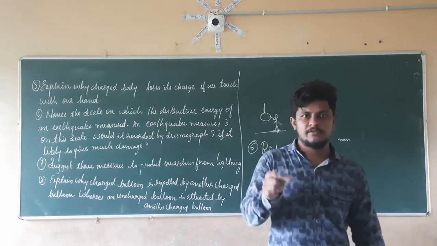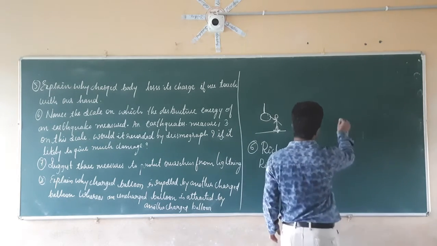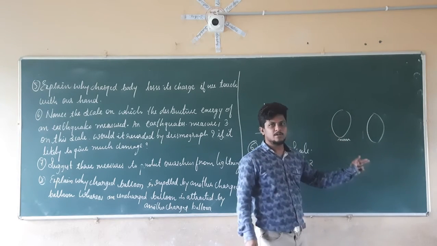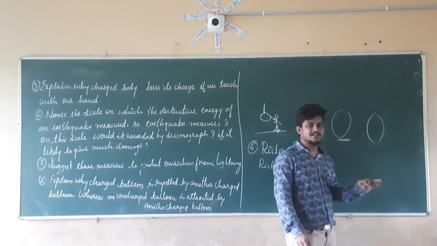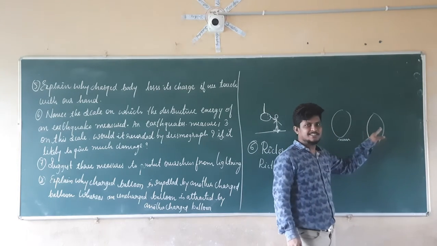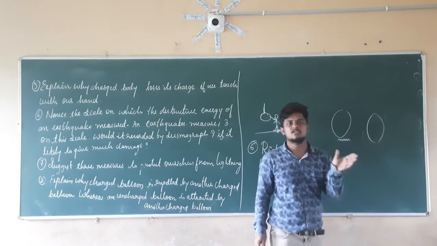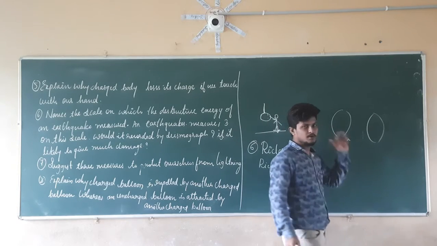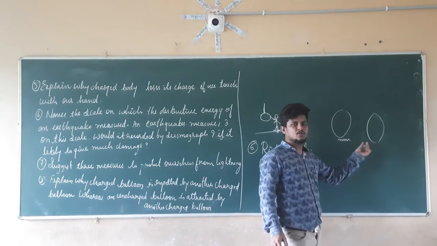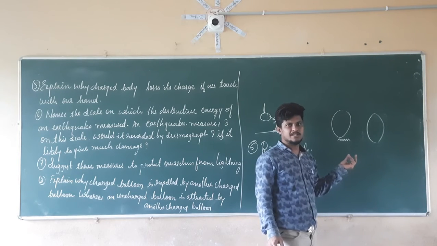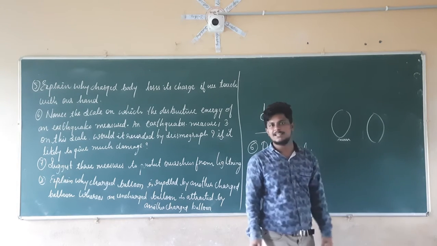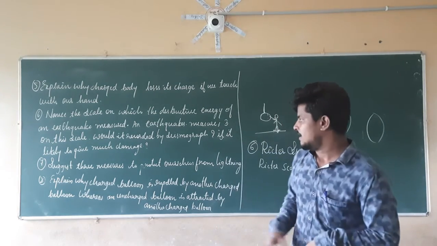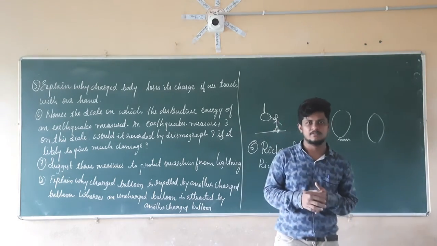Why is it happening? Let us see the charged balloon and this is the uncharged balloon. So this charged balloon is going to transfer its charge from this to this. Since this one is uncharged and this one is charged, what is the uncharged balloon going to do? It is going to acquire the charge which is present in the charged balloon. Because of that, they are going to become closer to each other. When they become closer, they are going to transfer the charge. Because of that, both the balloons are attracted towards each other. So this is question number 8 and the answer for that question.